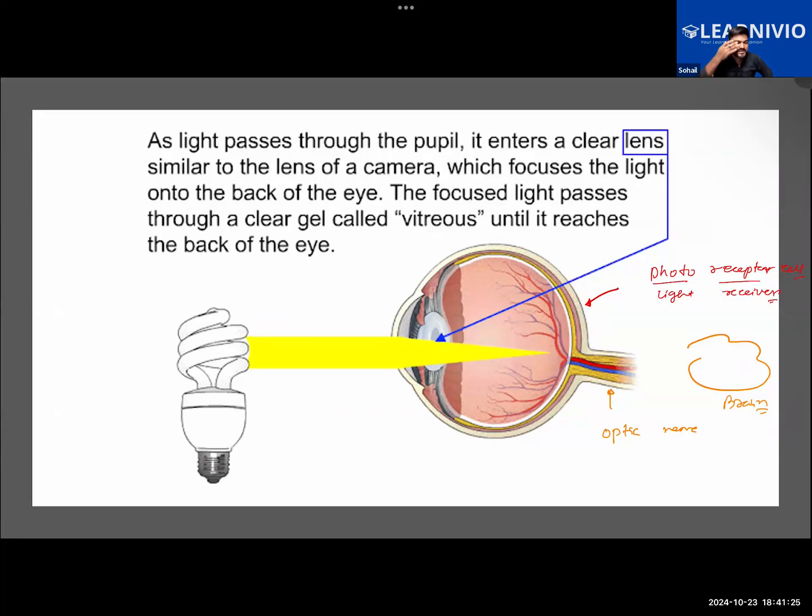Image formation in the eye does not take place just like how image formation in a plane mirror takes place. Okay, now here what will happen? The point where the light rays will be converging, where they will be meeting at a point, there are some special cells called photoreceptors, which are present on the retina. And now the information will be sent in the form of electrical impulses via the optic nerve to the brain, and the brain will be interpreting that image. So that is how we are able to see the objects.